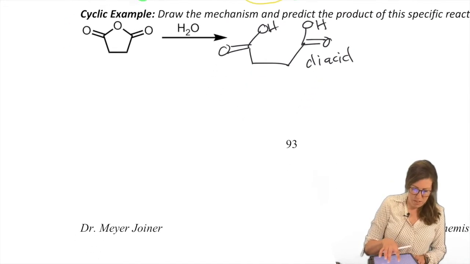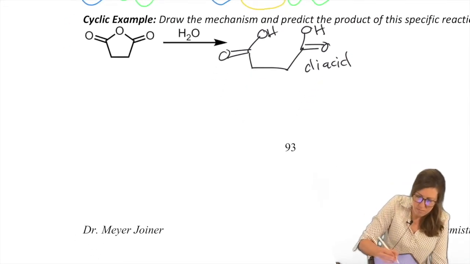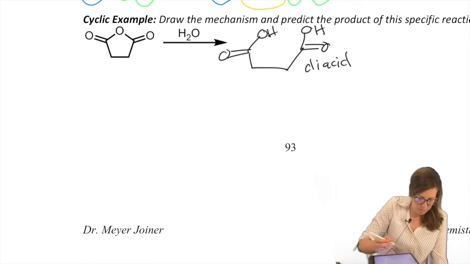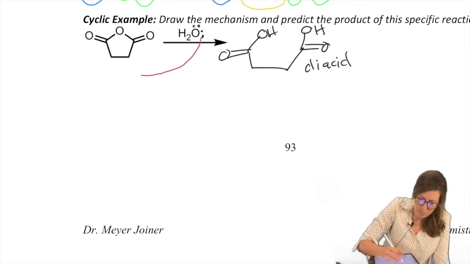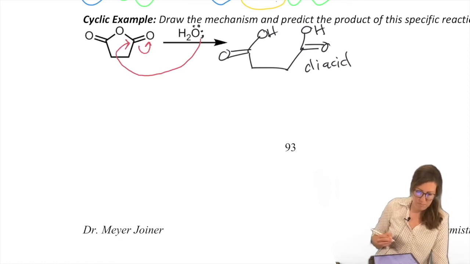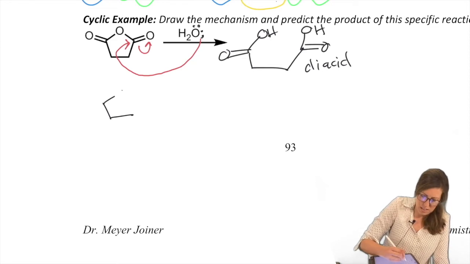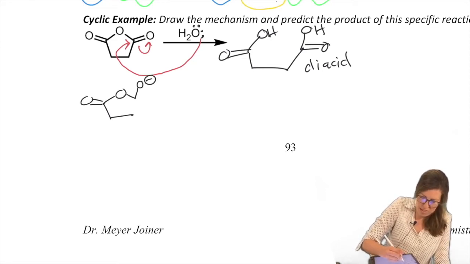All right, so what's that mechanism look like? Notice we didn't need any acid or base. It works pretty easily on its own. Pick any one of those carbonyls. Attack, open. Okay, let's leave the other one alone. O minus. O attached to water. They just attacked.